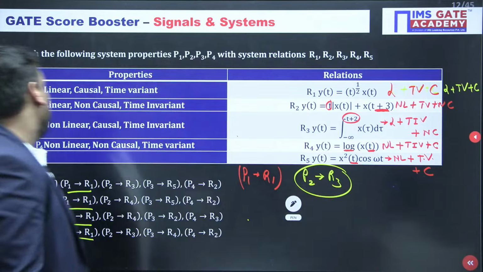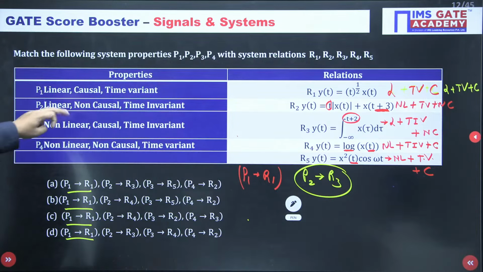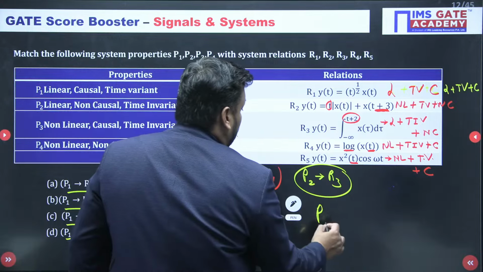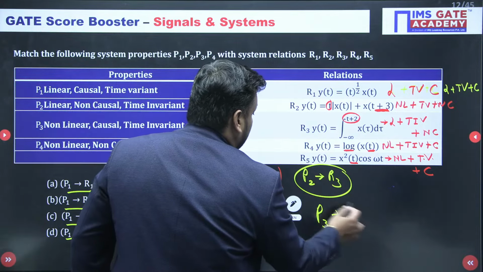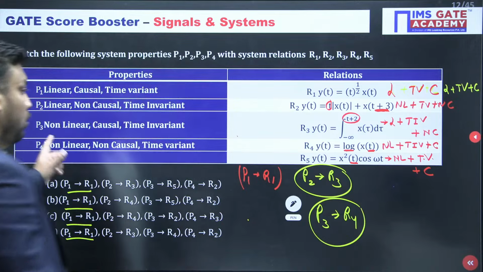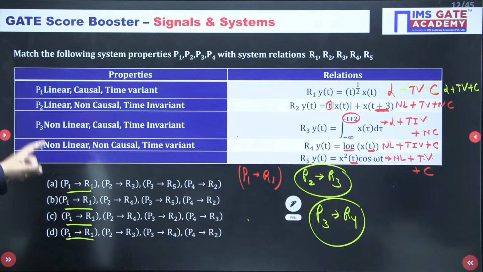You can see here, yes. P3 is non-linear, causal and time invariant. Achha, R4. So P3 goes to R4. And last, non-linear, non-causal.